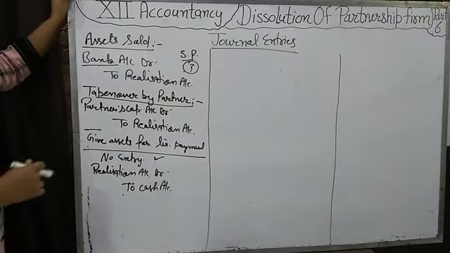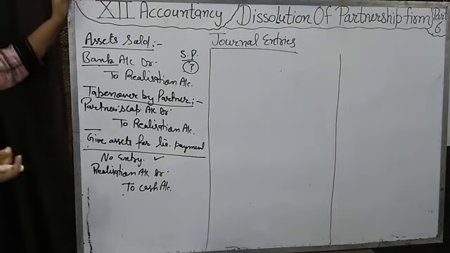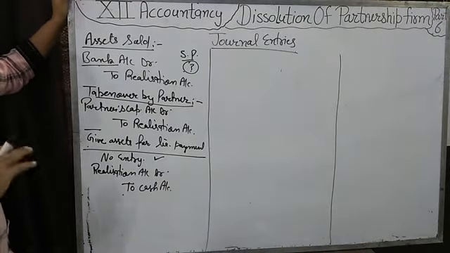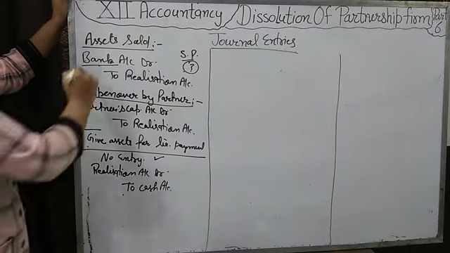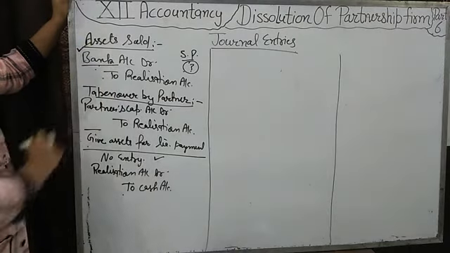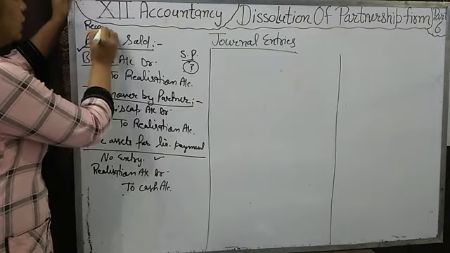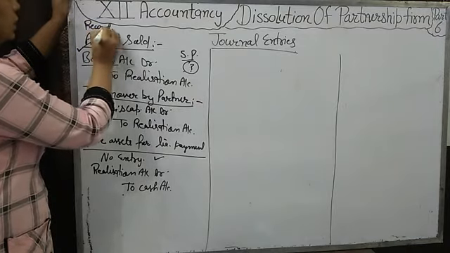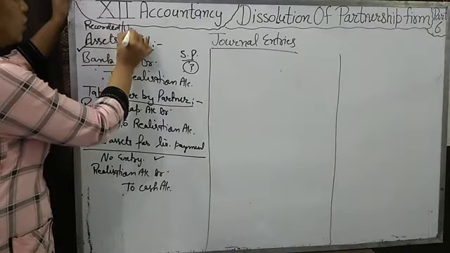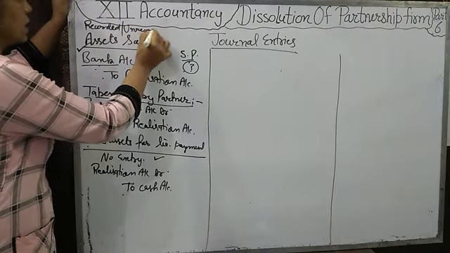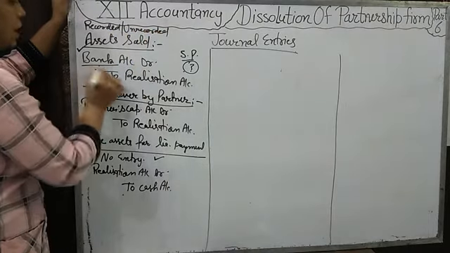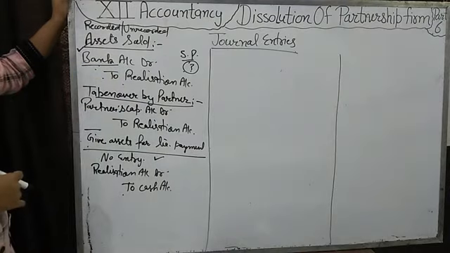Fine. If we sell any unrecorded asset that is not recorded in the balance sheet, then the same entry: bank account debit to realization, whether it is recorded or unrecorded. For both assets, the same entry will be passed.